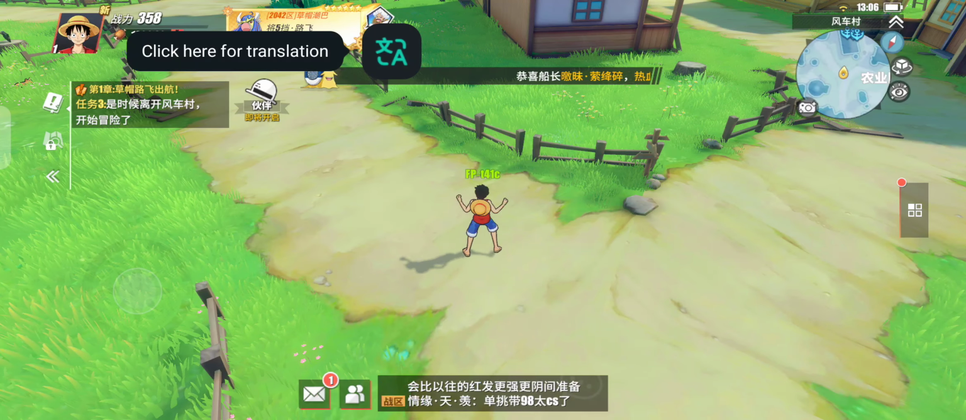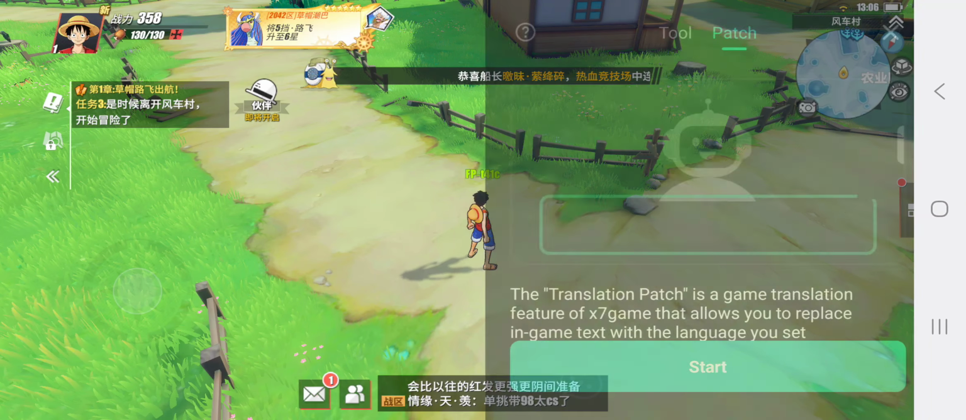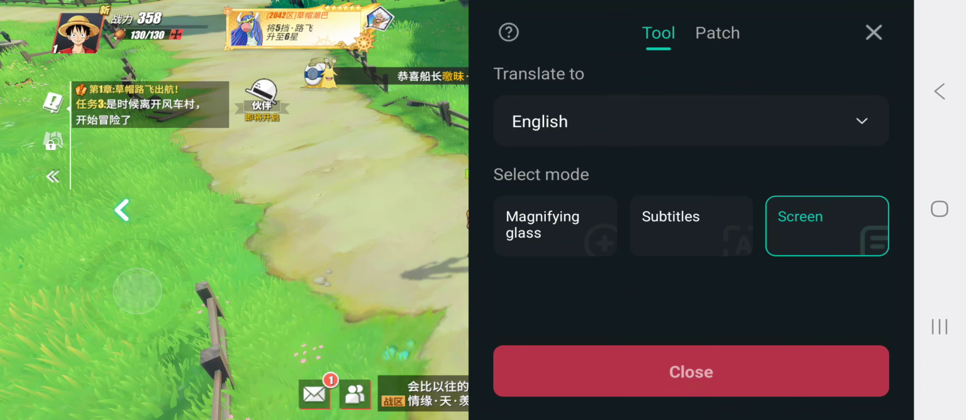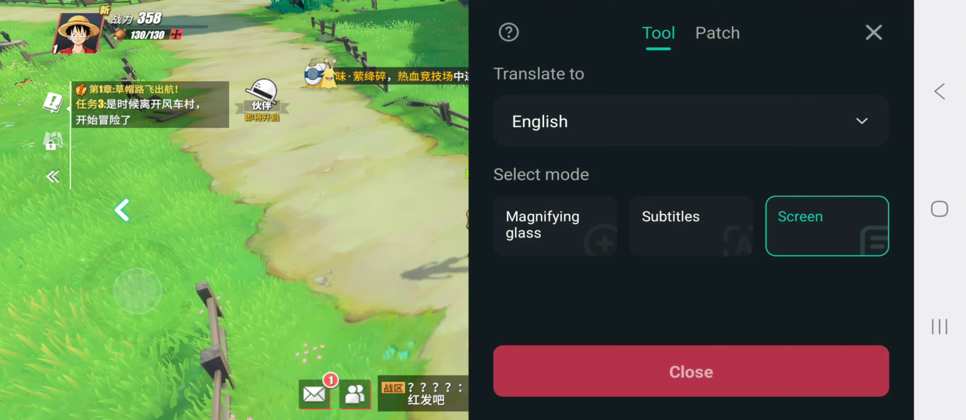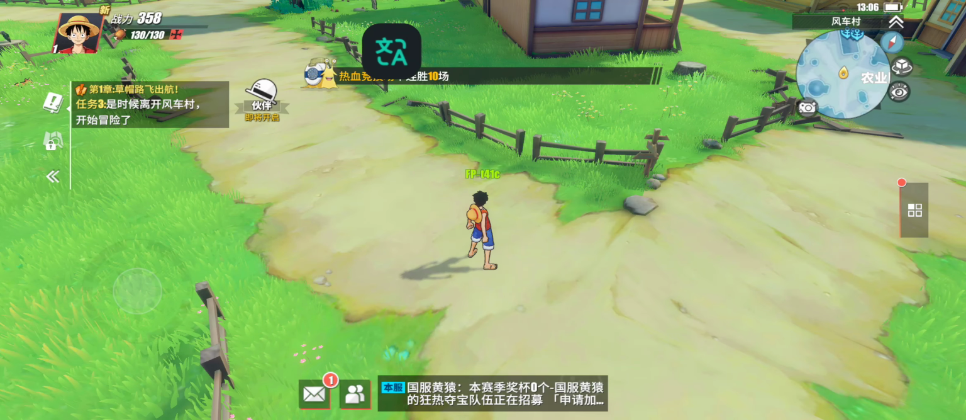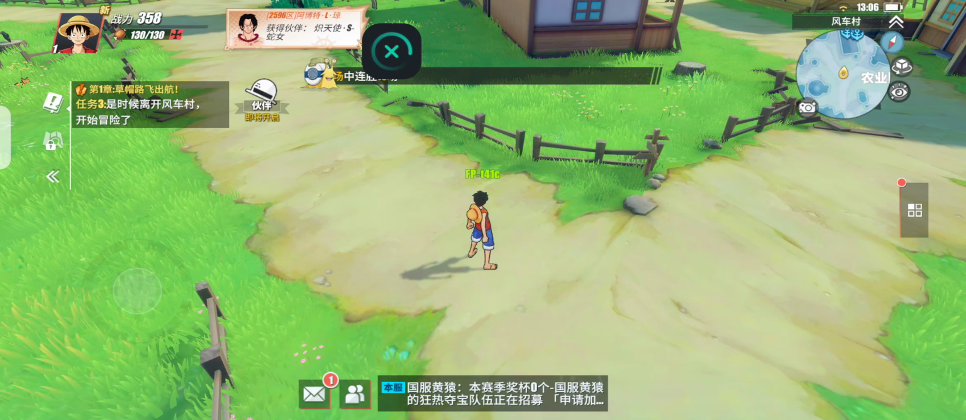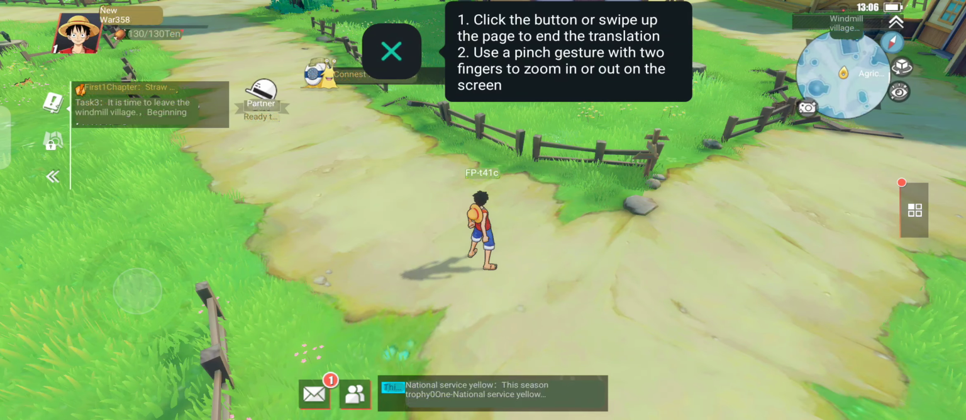And another option, and one of my favorites, is the screen capture, where we can translate the whole screen. For example, we press on this button. Okay, let's try that again. Close, and then we start. Now we press on this button and the whole screen gets translated. So yeah, this is a pretty useful tool, especially since this is a Chinese game and we need English support.